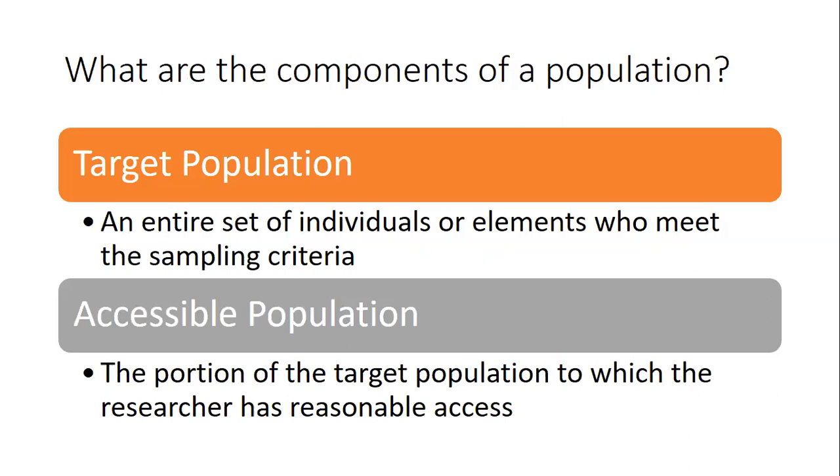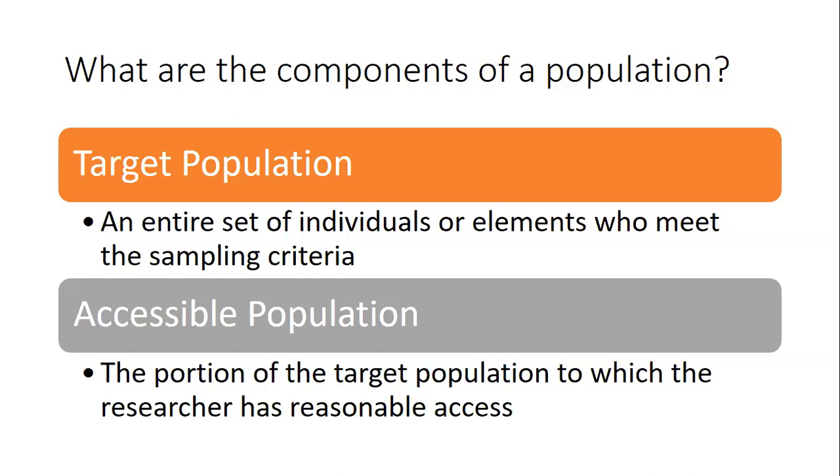Now we have two types of population: target population and accessible population. The target population means the entire people, every single person. For example, if I'm conducting research in Pakistan on the impact of training on employee performance in the banks of Pakistan, then in entire Pakistan, whichever bank conducted a training, the employees become the target population.